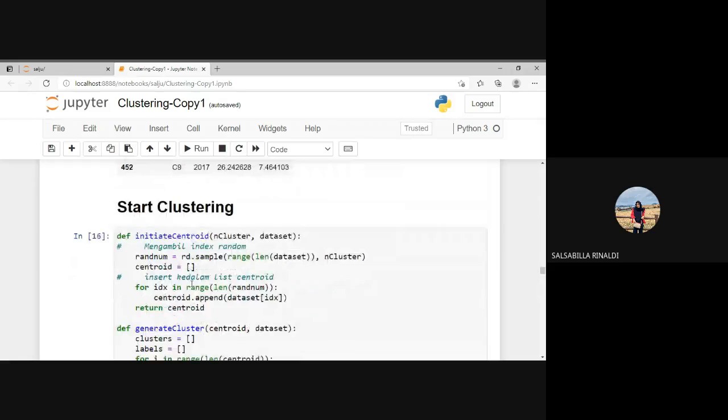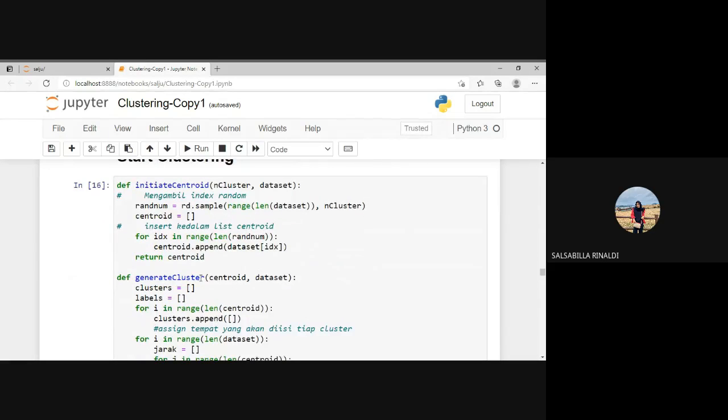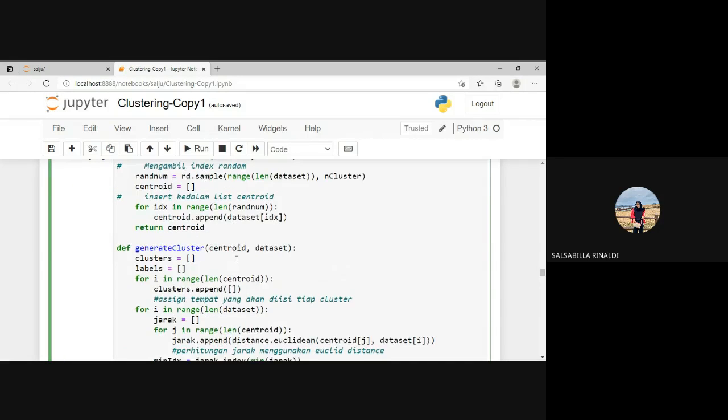Okay, we want to start the clustering. This is the code. The first one for K-means is the initial stage, starting from the initiation of the centroid. Here we take the data randomly as many clusters as we want. As you can see here, we take the random index and insert it into the list of centroids.